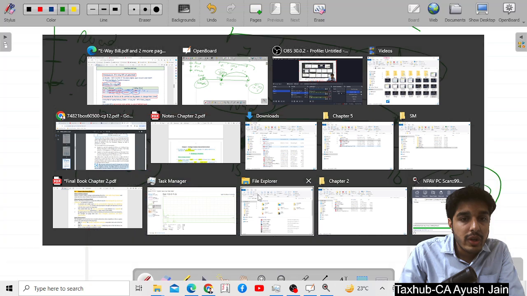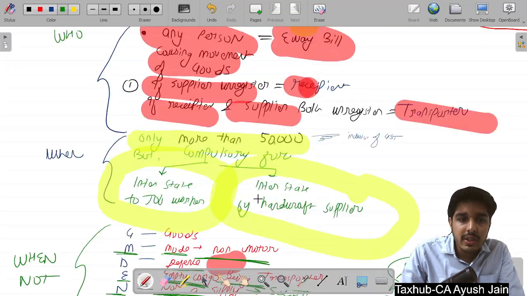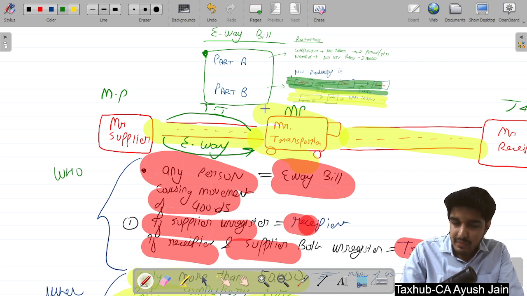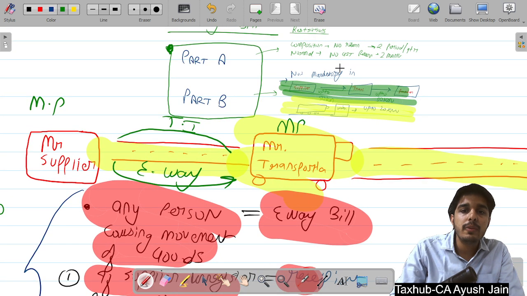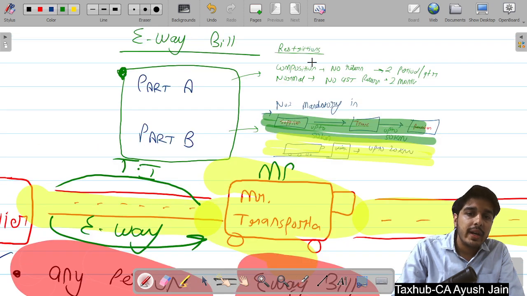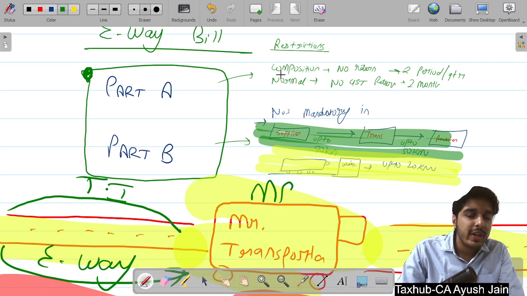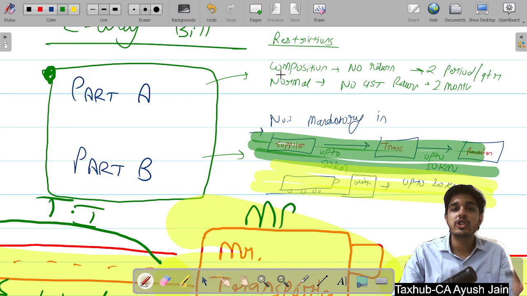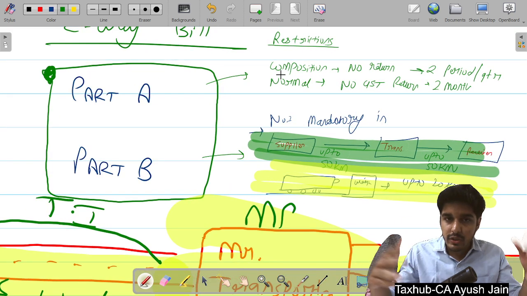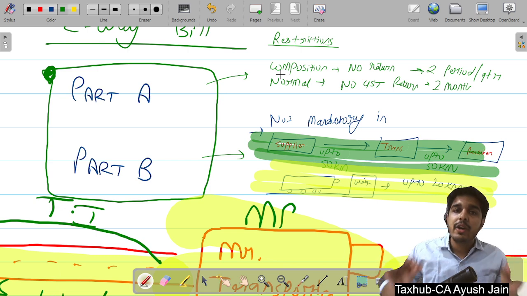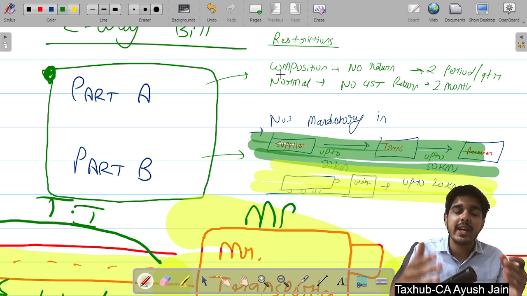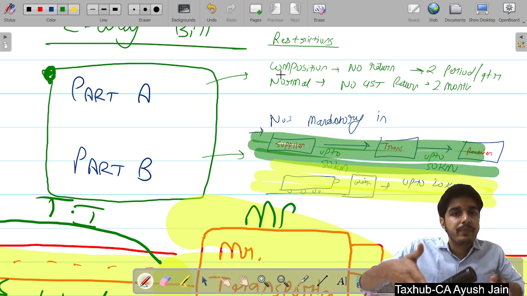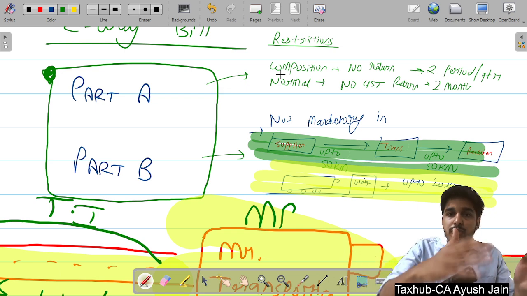Now let's jump to the next discussion. We have seen that there are two parts of the e-way bill, part A and part B. Part A says that whenever a business is doing business, his responsibility is to pay tax and to file GST returns. And whenever a businessman is doing business, obviously he will transport the goods through road or some other mode of transportation.